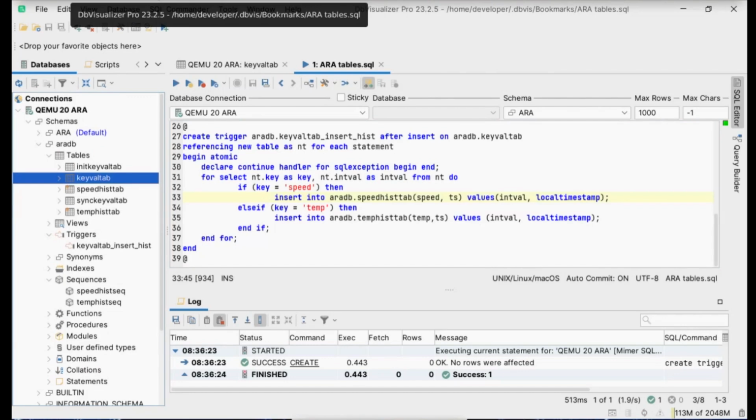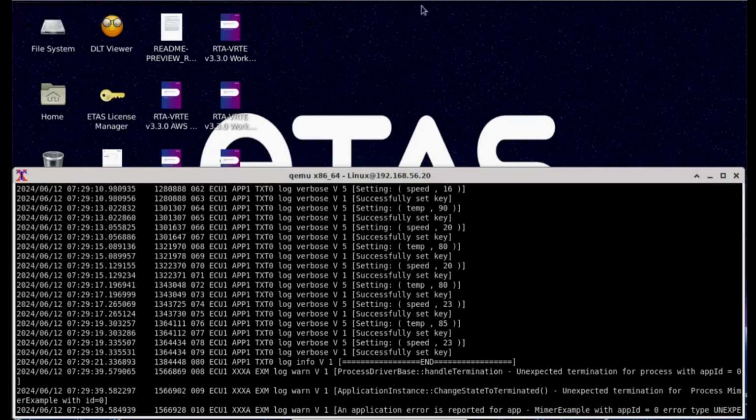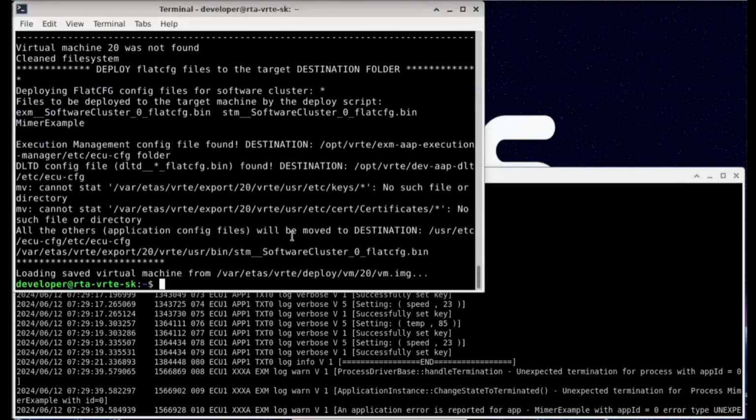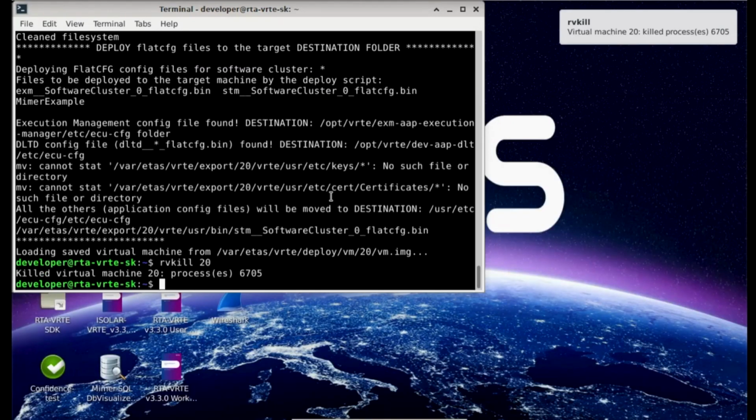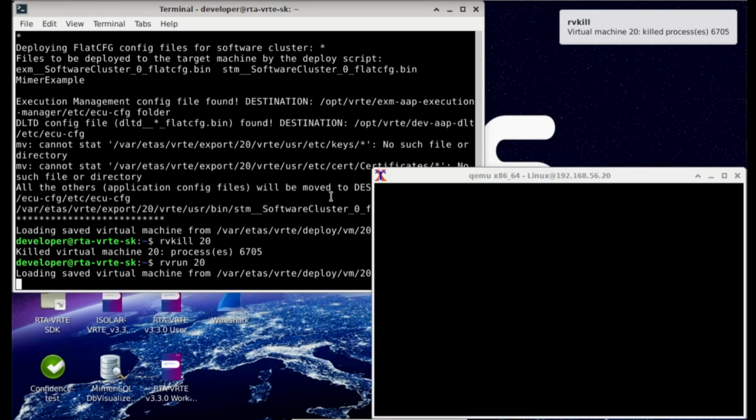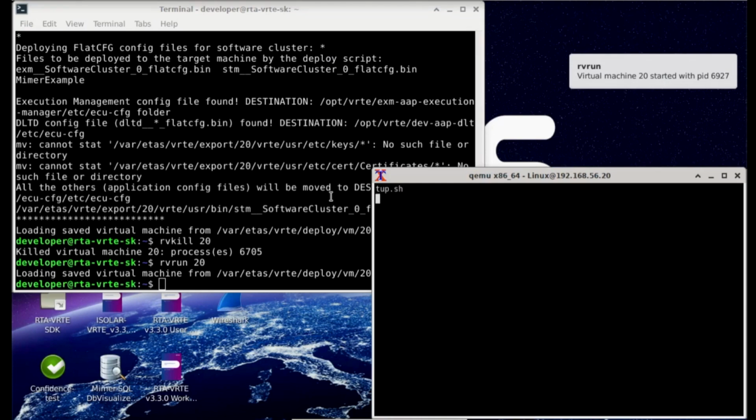Let's then briefly go back and look at the virtual machine I was running. I will kill this one, stop it, and then relaunch it again. This closes everything and removes it. Now it's killed that process, and in the same way, I will do a run and start my machine again. We're going to start exactly the same machine that we started last time, and we've not touched it.